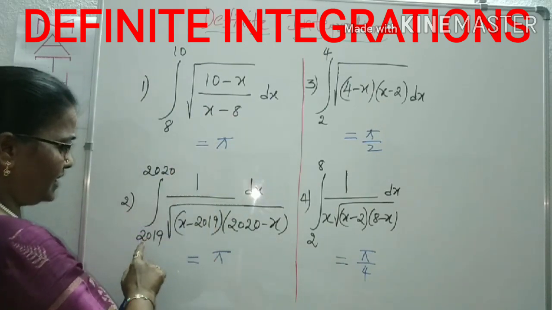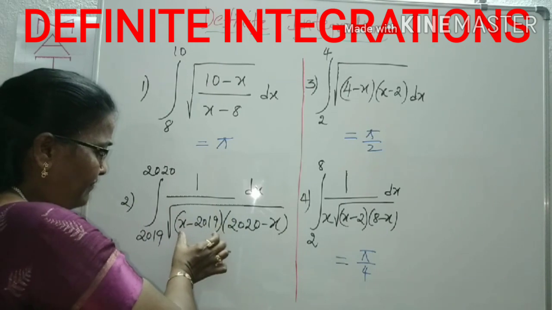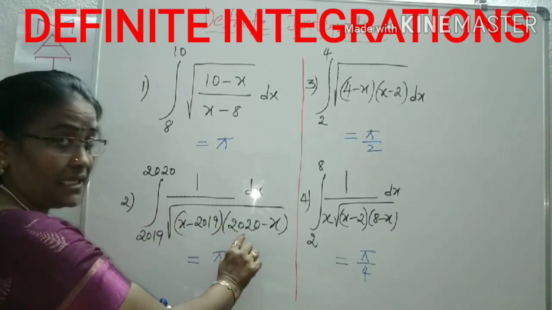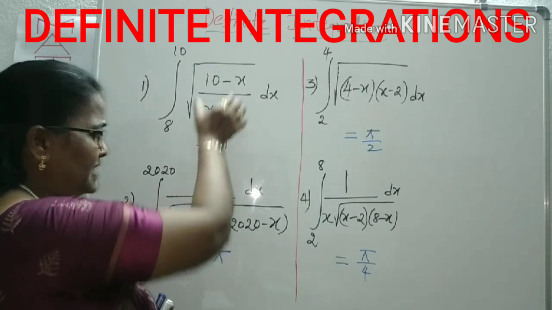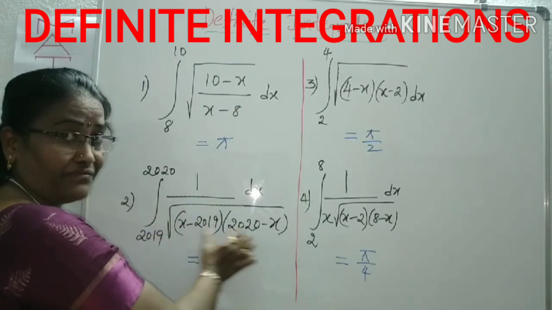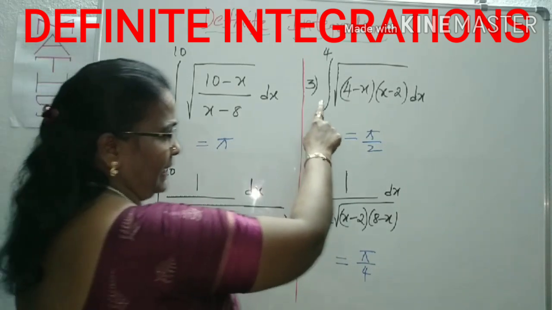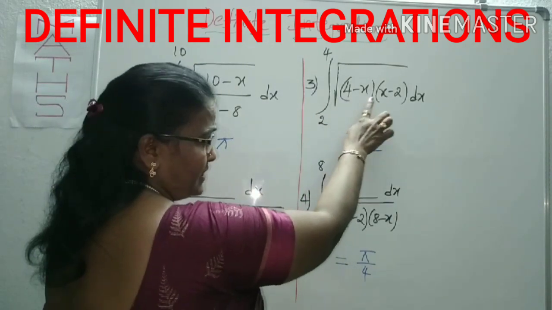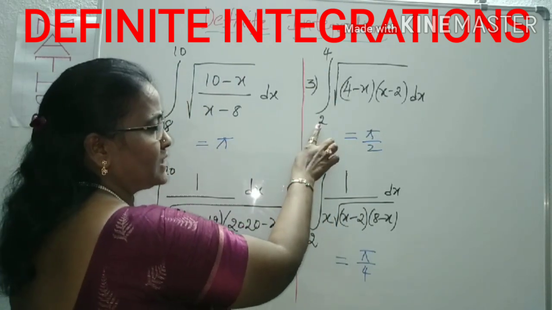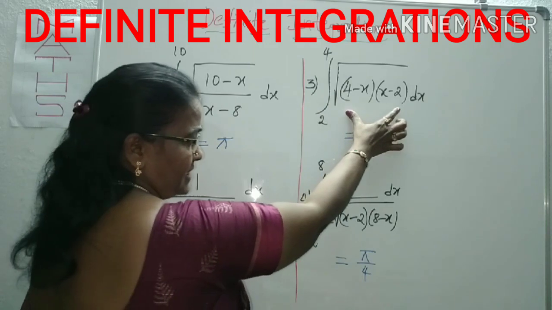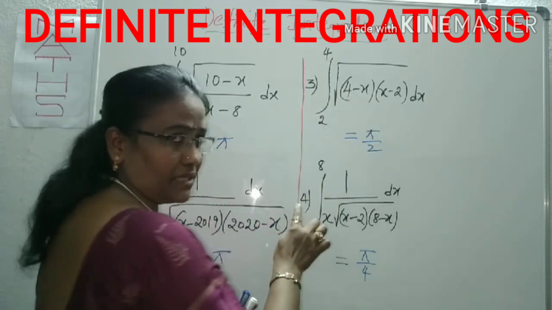Same way here also, what are the limits? 2019 to 2020. Here the same factors: x minus lower limit, and upper limit minus x, under root. Formation will be different but the terms, the factors, will be the same. Come to the next question. Integral of root of (4 minus x) by (x minus 2) between the limits 2 to 4. Here 2 is the lower limit, 4 is the upper limit. Here the factors are upper limit minus x and x minus lower limit.